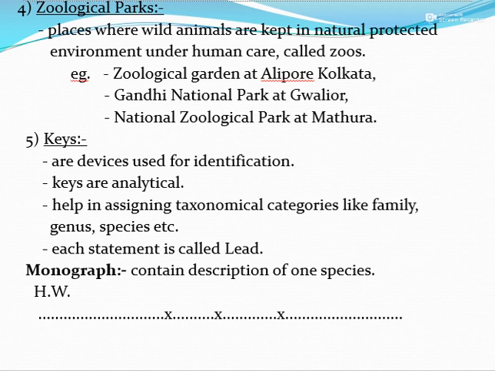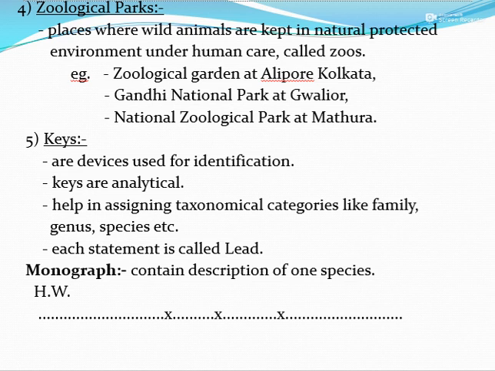The keys are the special devices or taxonomical aids which are very helpful for us in the identification of the organism, in which the characters are written in the form of statements, and these keys are thus analytical.